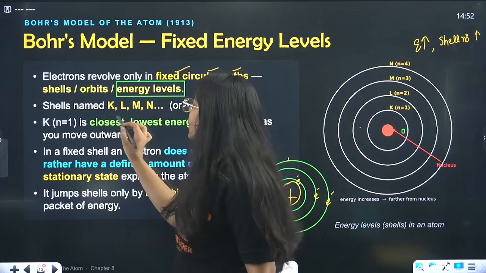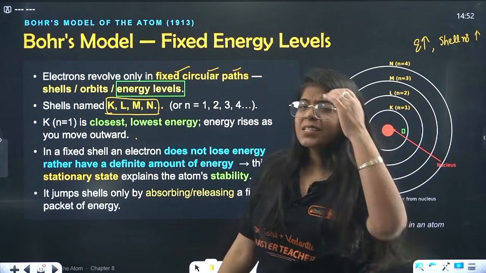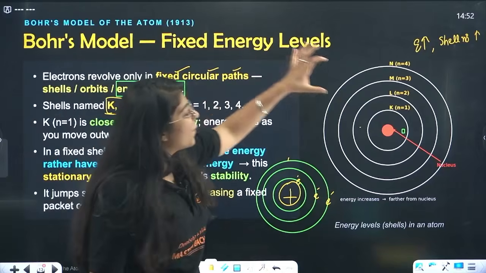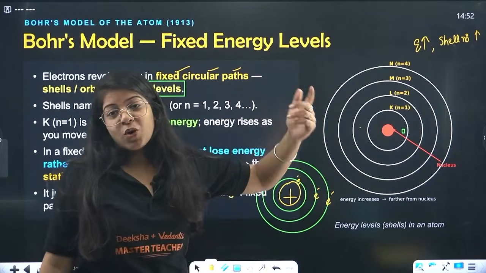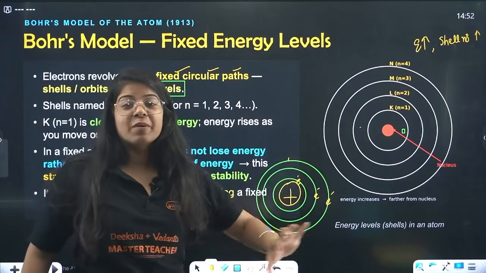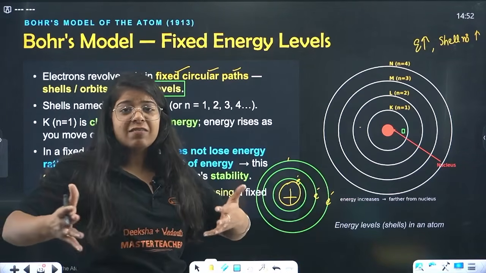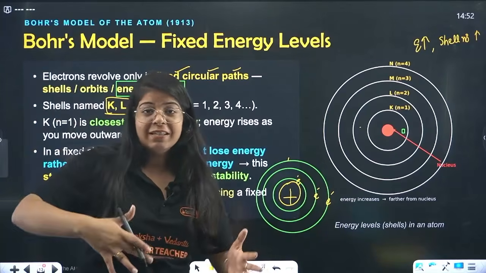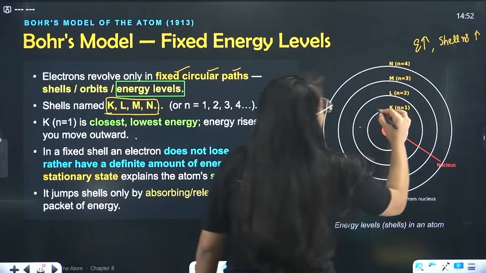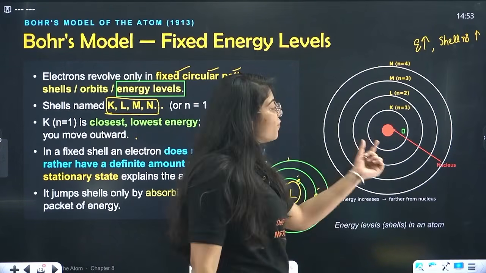These shells are named K, L, M, N. Why were these named K, L, M, N? There was a scientist who thought maybe we are going to discover something more. So from A to J, they left out some energy levels, so that if we discover new energy levels in the future, we can name them A, B, C, D. But actually they did not, so it is just named as K, L, M, N energy levels.